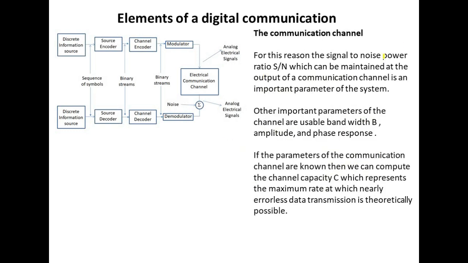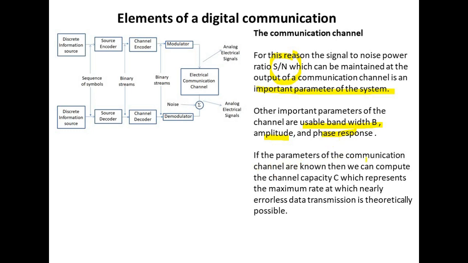For this reason, the signal to noise power ratio, which can be maintained at the output of a communication channel, is an important parameter of the system. Because we cannot suppress noise completely, signal to noise power ratio is very important for a communication system designer. Other important parameters of the channel are usable bandwidth B, amplitude and phase response.